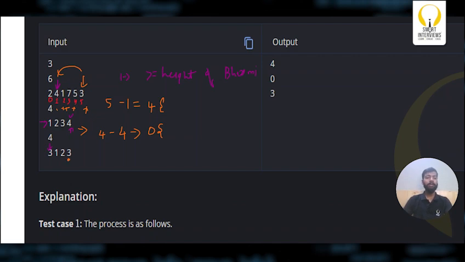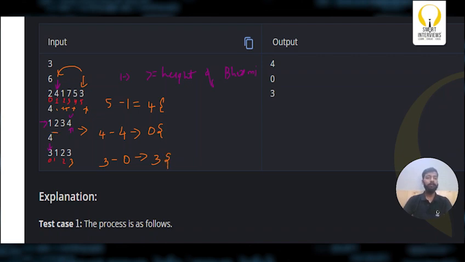Similarly for this test case, let me write the indexes 0, 1, 2, 3. Now for this test case, Bhumi's current position is at index 3 and Bhumi has to reach index 0. Now how many swaps do I need? 3 swaps. For each swap it takes 1 second, so it takes 3 seconds.